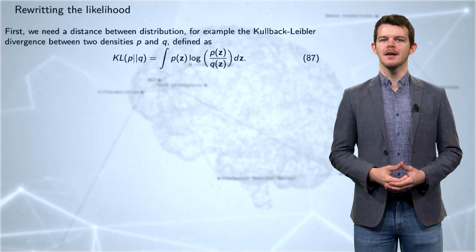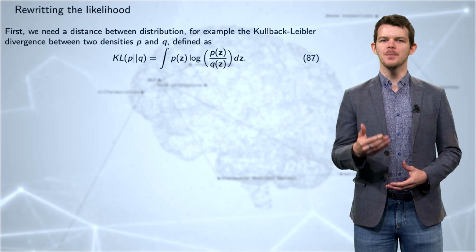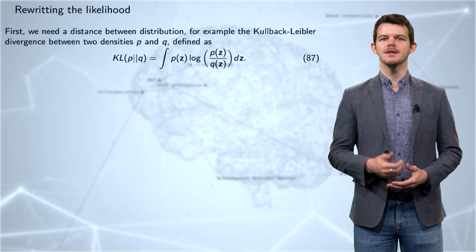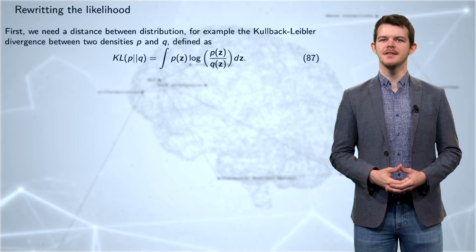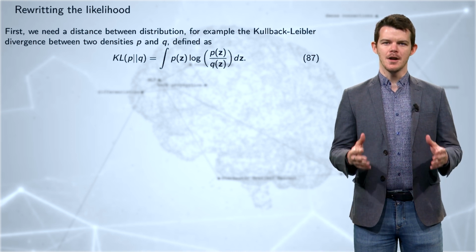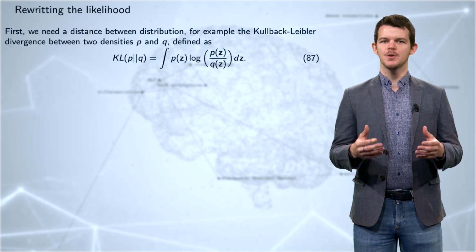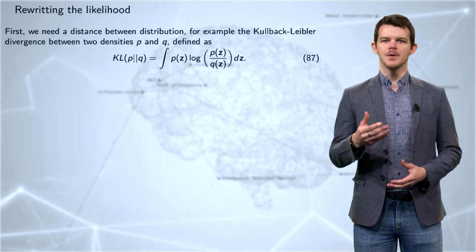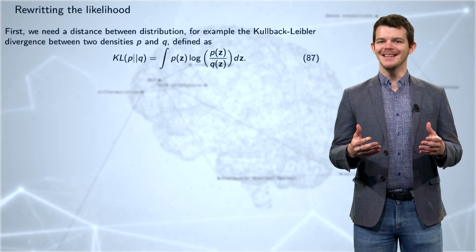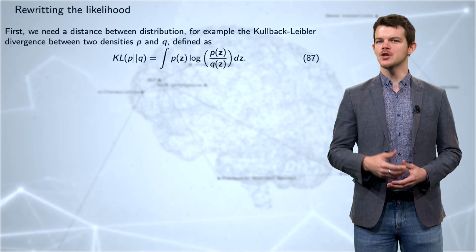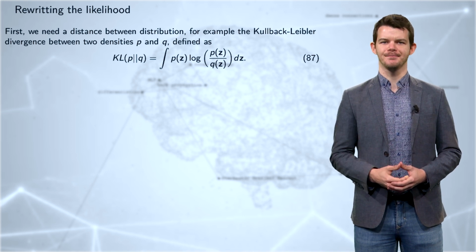Recall that the Kullback-Leibler divergence can be used as a metric between two densities P and Q. Its expression is recalled in equation 87. Now, we're going to introduce another probability distribution, which is Q lambda. We are going to see afterwards what Q lambda is precisely, but for now, let's just consider that Q lambda is a generic probability distribution.